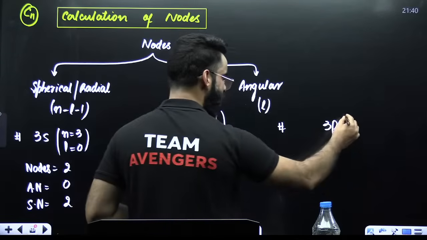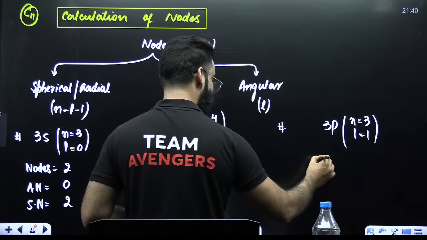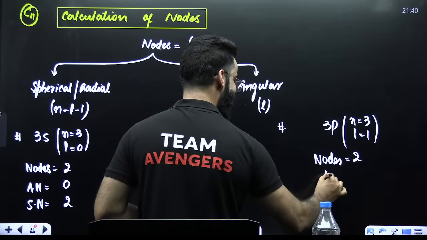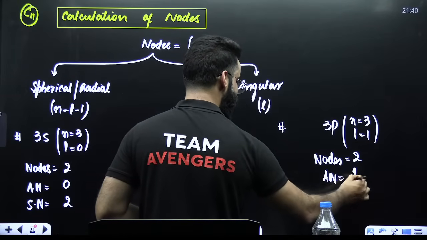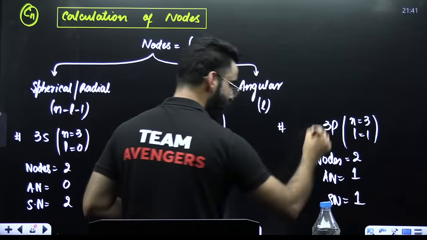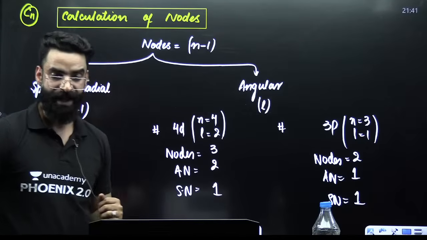Perfect. Now in 3P, n value here is 3. L value is 1. So total number of nodes will be n minus 1, so 3 minus 1 is 2. Angular node is equal to the value of L, that is 1. So spherical nodes, when you calculate, will also be 1. This is something which is frequently asked. Okay. Am I clear with this?